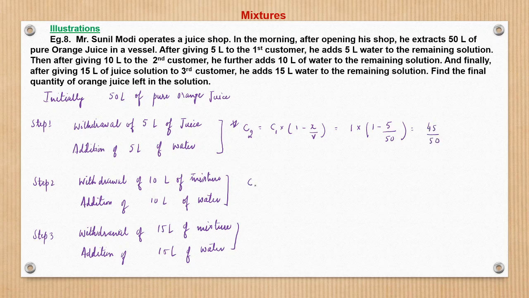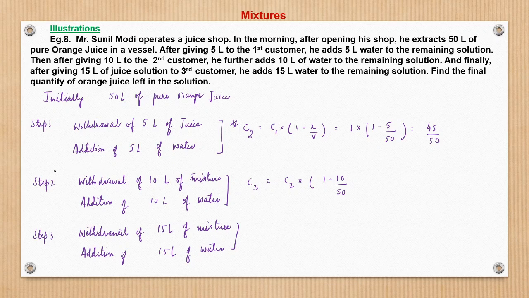Now here what will be the concentration after step 2? This will be C2 into, in this step 10 liter of mixture is being withdrawn and then replaced. So it will be 1 minus 10 by 50, but it will not be 10 by 50. Now see what happens.